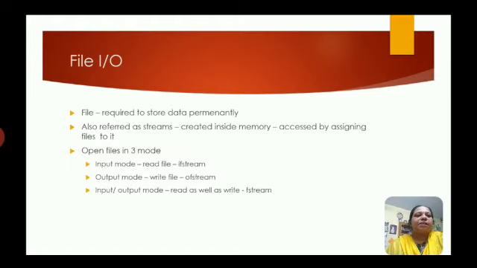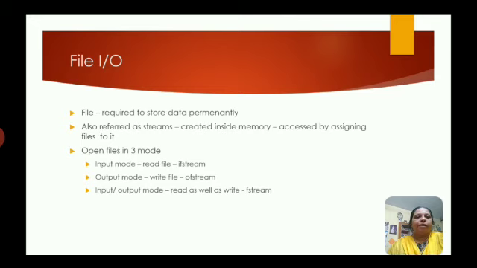In C++ it is very easy. Here we are going to discuss how to open the file, how to read the content, and how to write the content. So, file input output. A file is required to store data permanently, and it can be called streams created inside the memory, accessed by assigning files to it. And we can open the files in three modes.